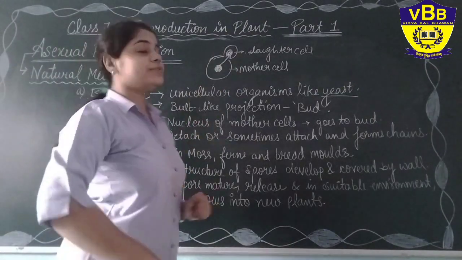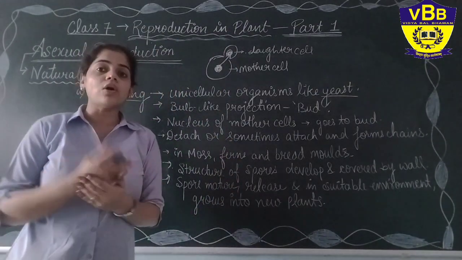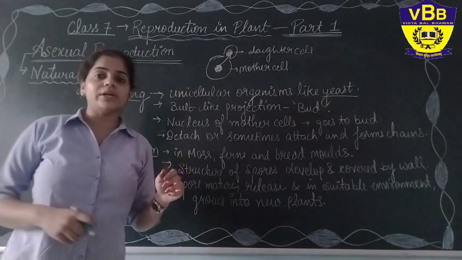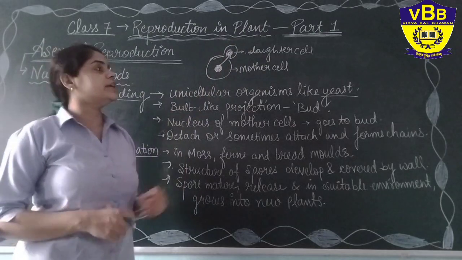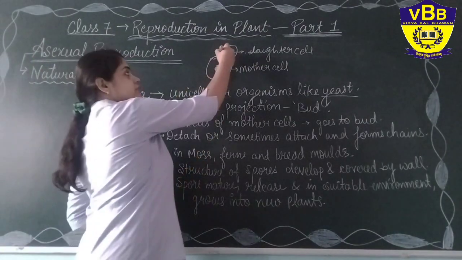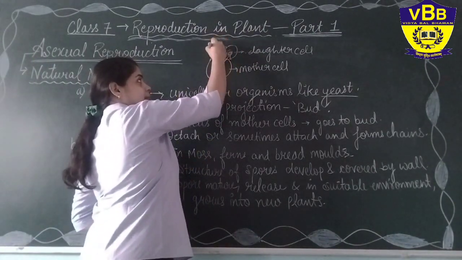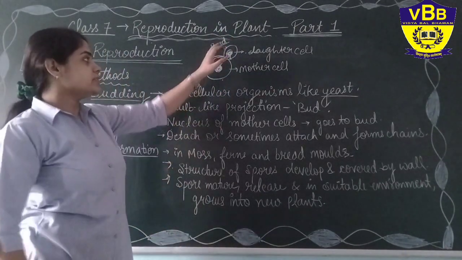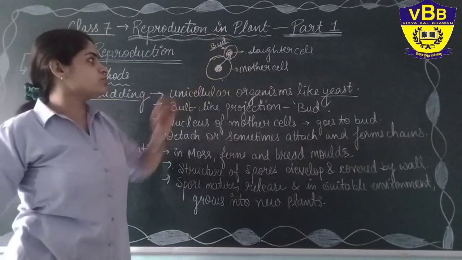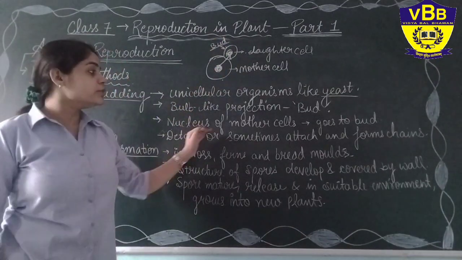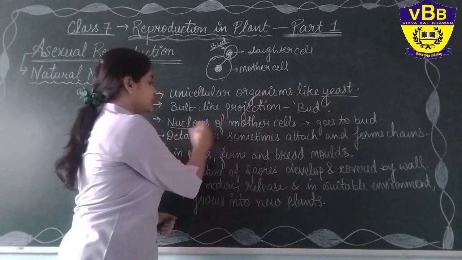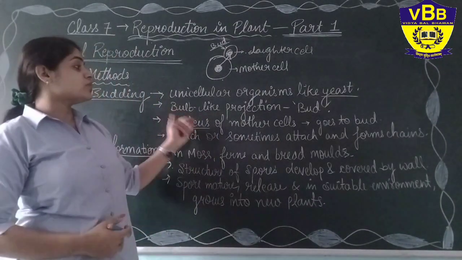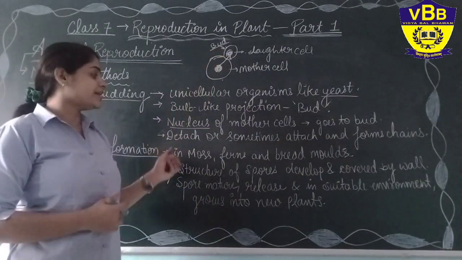As they reproduce the young one, they transfer whatever structures and functions they have to the daughter cell, and through this new bud, which arises from the mother cell, the nucleus of the mother cell goes to the bud. It is a very important thing that the nucleus is also transferred from the mother cell to the daughter cell.